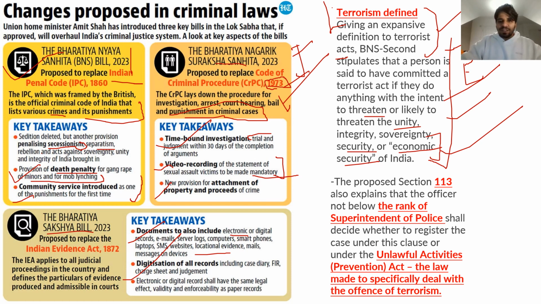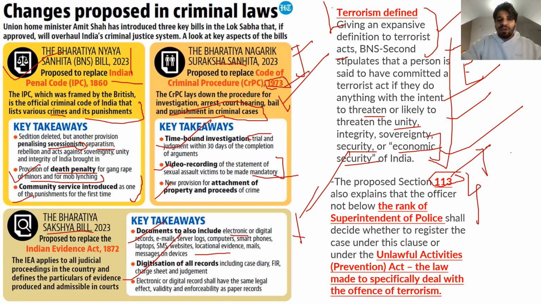Another new change which has been introduced is the proposed section 113. It says a police personnel not less than the rank of Superintendent of Police will be the only one authorized to admit a case under the terrorist act.